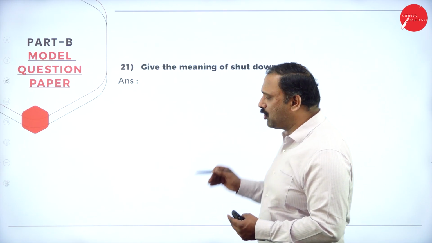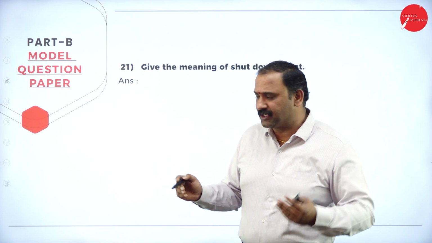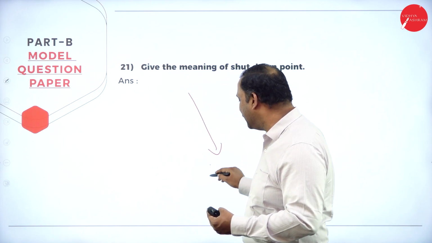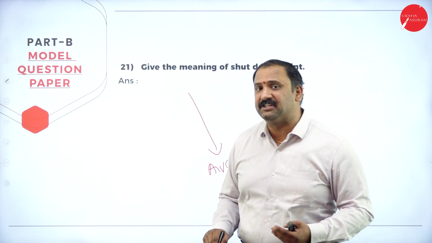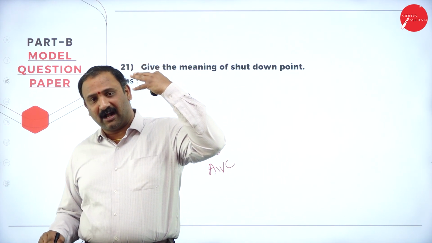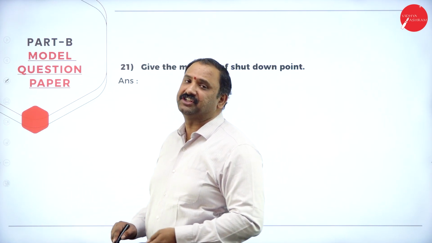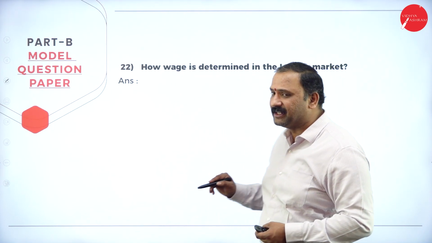Followed by, meaning of shutdown point. So when the price falls below the AVC, the average variable cost, automatically what happens here, you are not able to produce more, the price of the product comes down, then this leads to the shutdown point altogether.